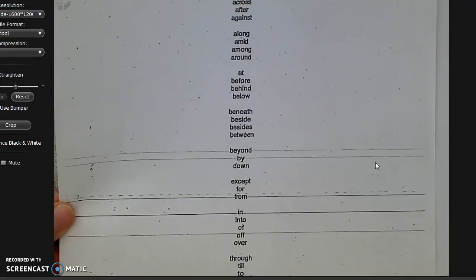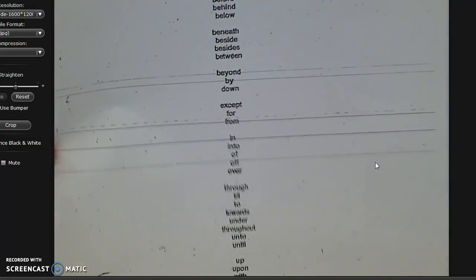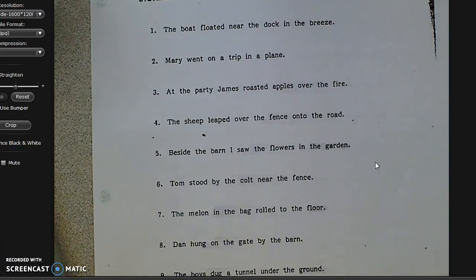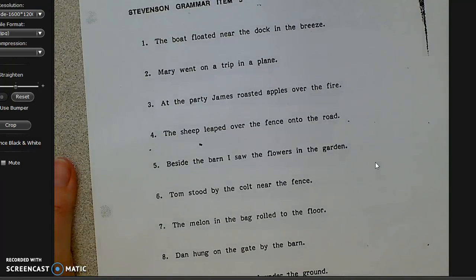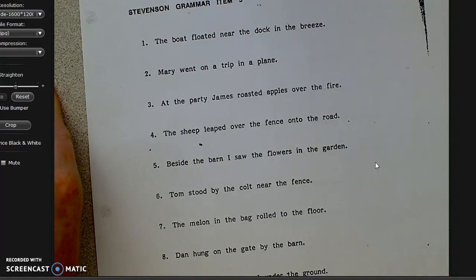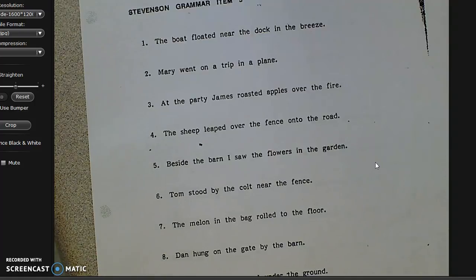This is the song that has most prepositions, and when we first start identifying prepositions, we want to make sure that we have it out next to us. So I'm going to put it right next to me, and I want you to do the same thing. Okay? Before we start, I want to remind you that a preposition is going to tell us when or where something is. When something's happening or where it is. That's normally what it's going to tell us. So our job is to take the prepositional phrase out, and we're going to squiggle it, okay?